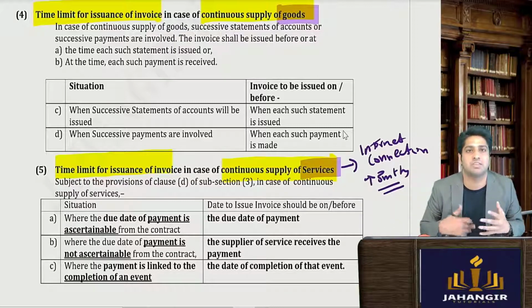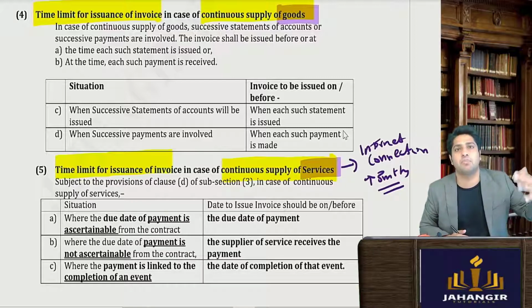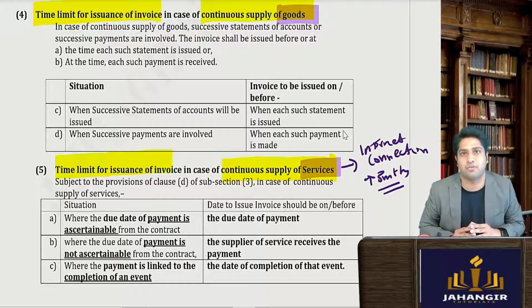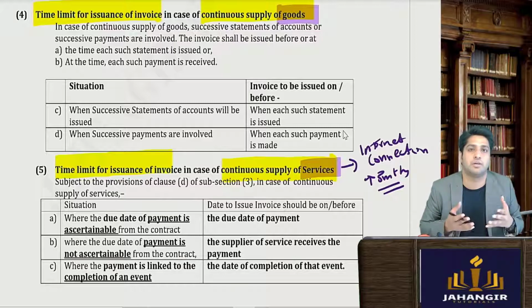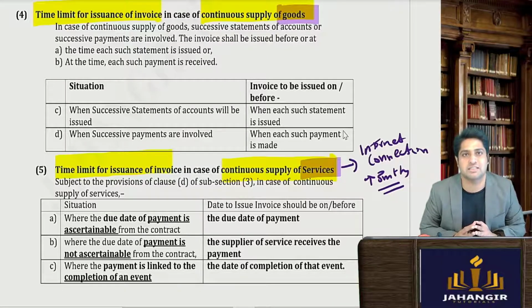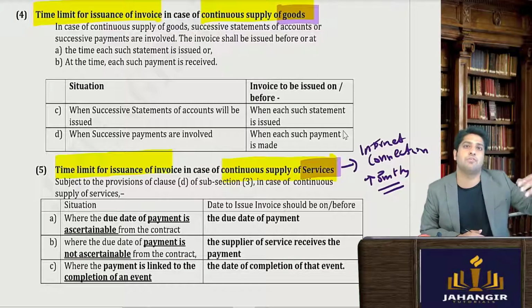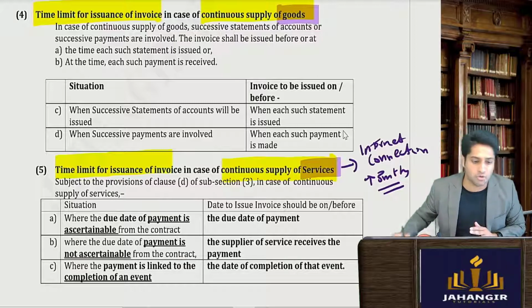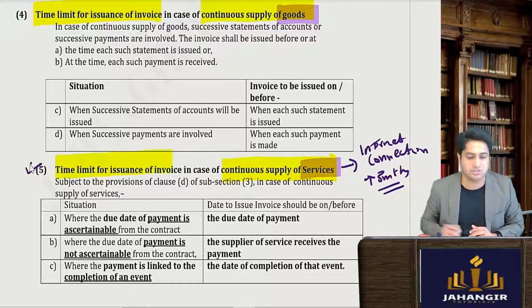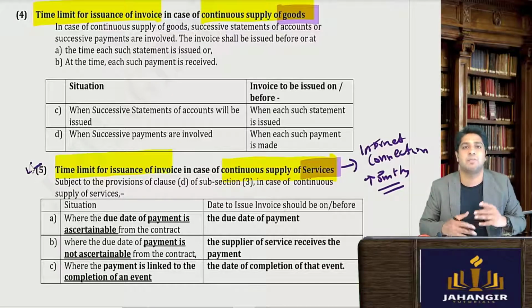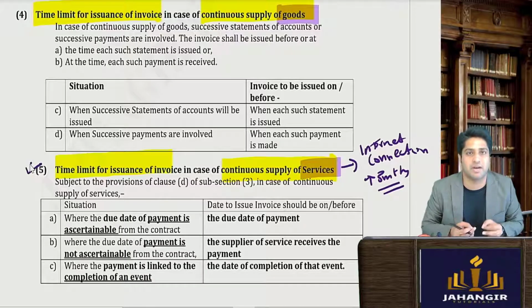Not only your internet connection, but your telephone line, or sometimes even your gym services, because the gym is generally for more than 3 months that you enroll yourself for. Another example of continuous supply of services could be coaching classes, or colleges which go on for multiple months together. All of this is treated as continuous supply of services. Your supply is not going to stop immediately after one time. It is going to be on a recurring basis.